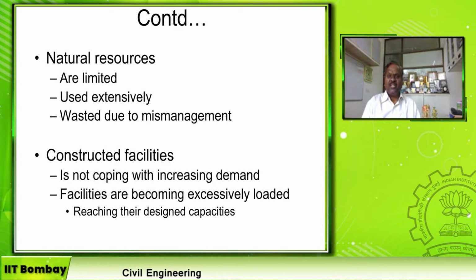Second one is the constructed facilities. Constructed facility means a dam or a reservoir, a tank, a pond, a water supply network system, a sewerage network system, a stormwater drainage network system. They are all constructed facilities. These constructed facilities are not coping with the increased demand. There is a mismatch in the estimation of the projected population and projected demand.